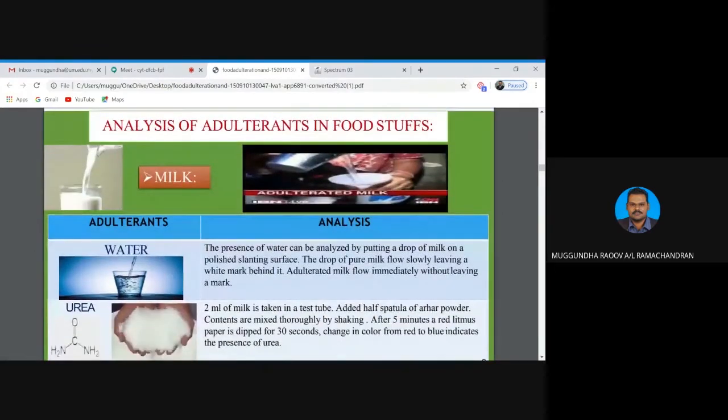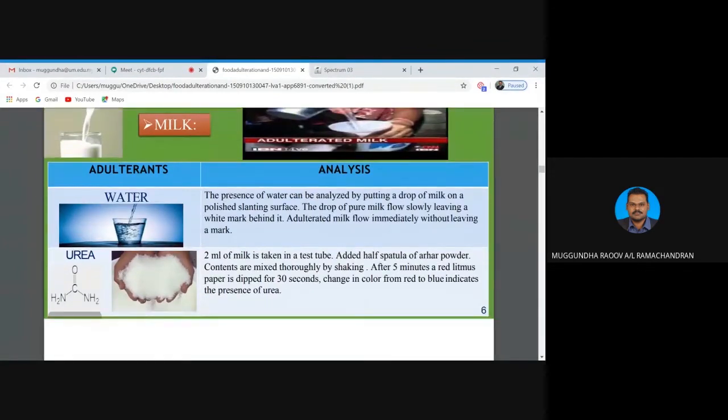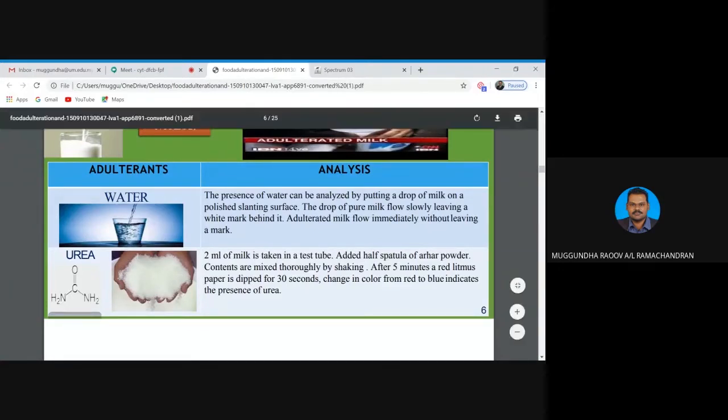So class, here I would like to introduce a very basic analysis of adulterants in foodstuff. For example, a milk sample. The presence of water can be analyzed by putting a drop of milk on a polished slanting surface. The drop of pure milk flows slowly, leaving a white mark behind it. Adulterated milk flows immediately without leaving a mark. So that is how they differentiate between pure milk and adulterated milk.